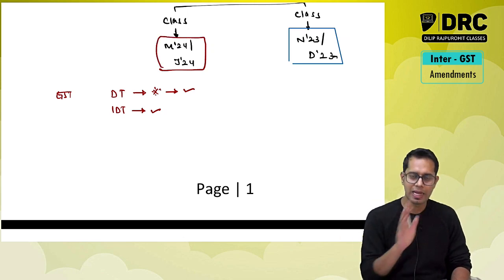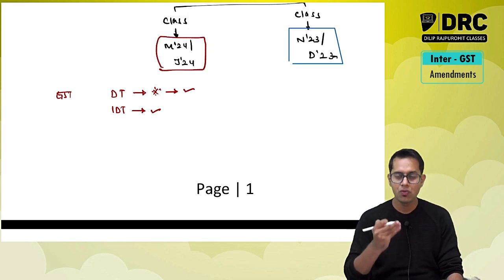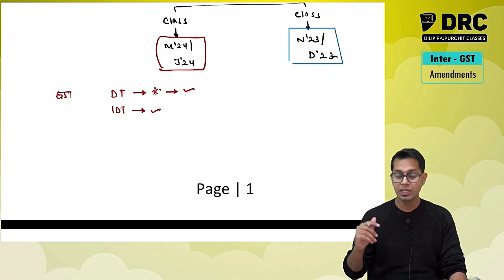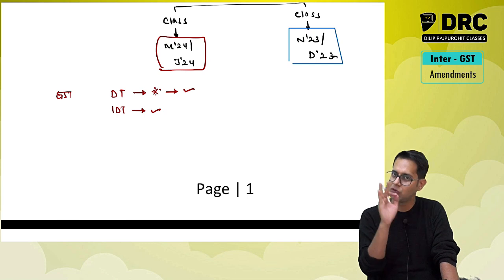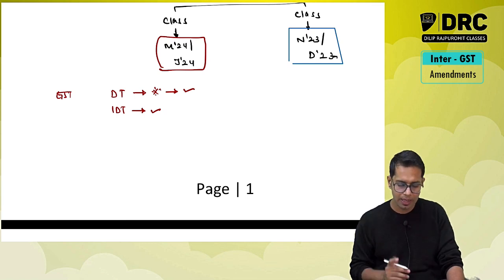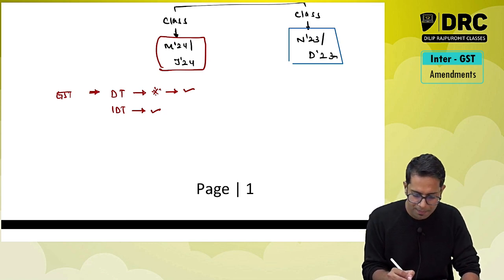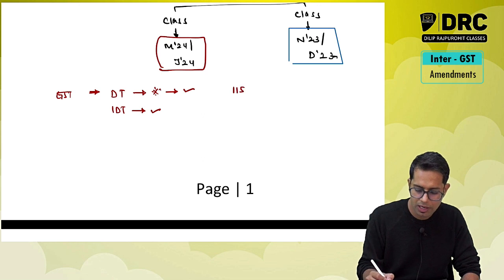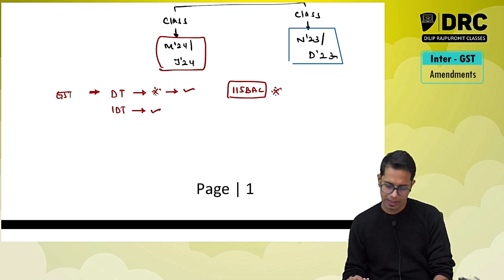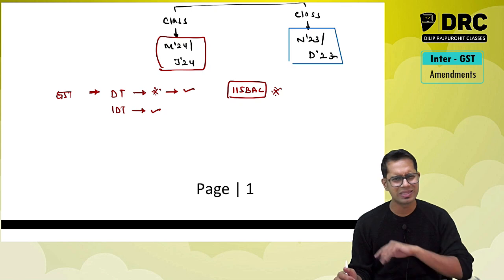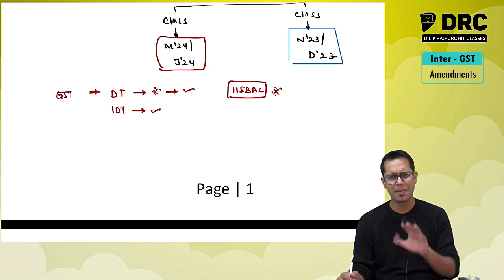If you would have taken classes for the previous attempts, and now you see the amendments, you will see that there is a lot of difference. So please make sure that direct tax amendments is something which you should concentrate on and understand properly. The major amendment is with respect to 115BAC, which is one of the important amendments, and 100% you can expect a question from this topic at the intermediate level. Whereas the indirect tax GST related amendments are very easy to understand.